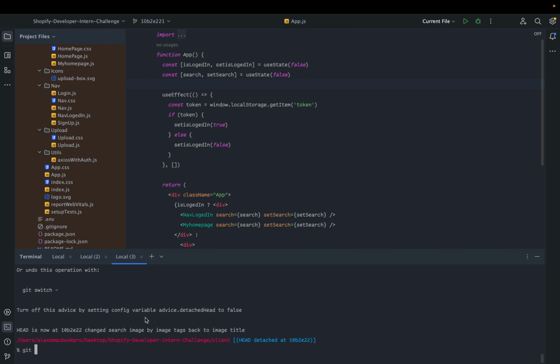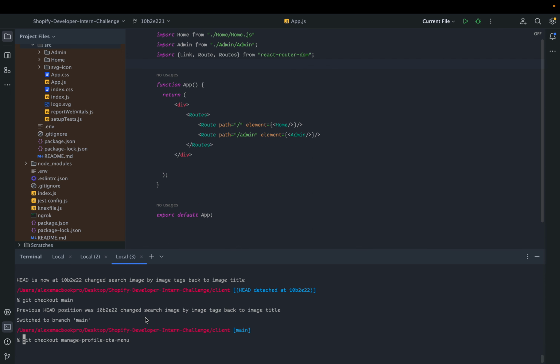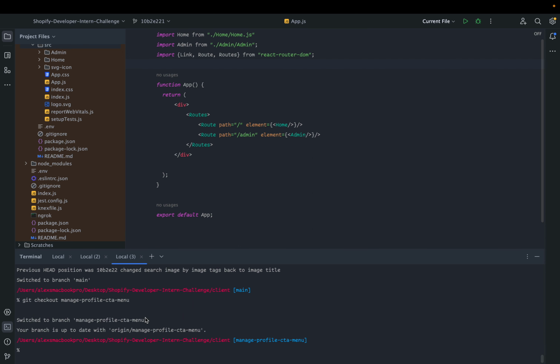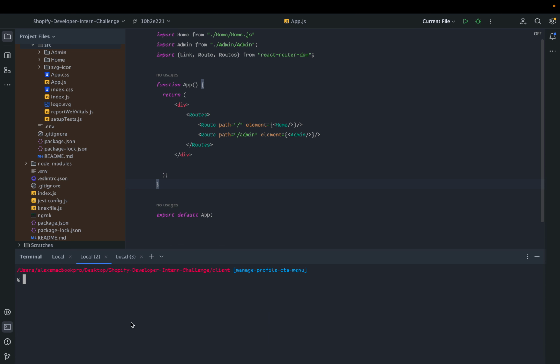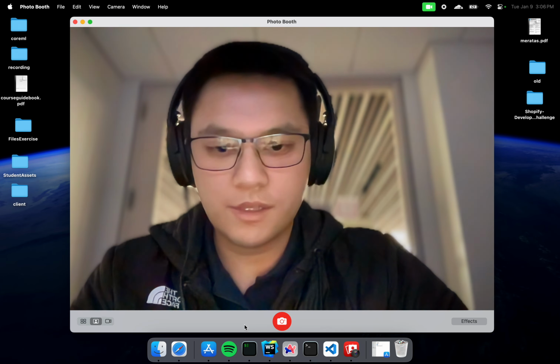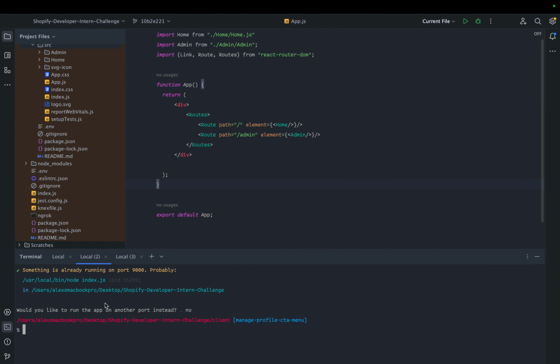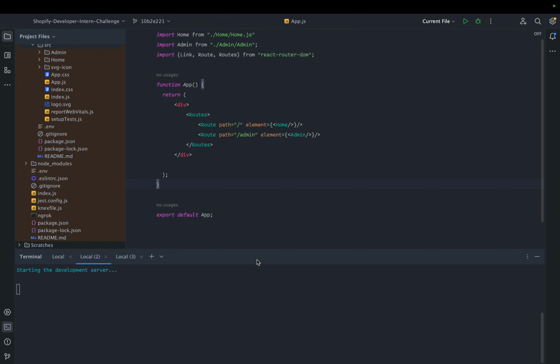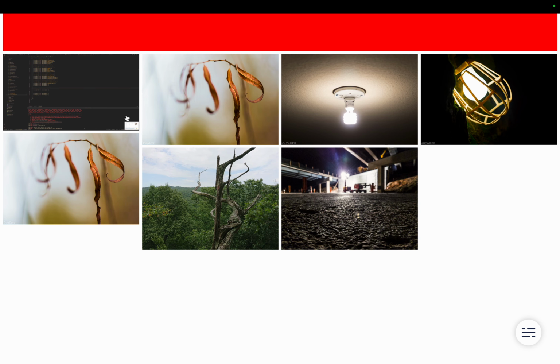I'm gonna start over. So git checkout main, and then I'm gonna switch to the branch to checkout, because that's where my latest change is right now. What I'm going to do now is npm start and npm run dev. Actually, no, npm run dev. Is there anything running on 9000? If the server is already running on 9000, I'm gonna just start the front end then. Okay, so this is what the app looks like right now.